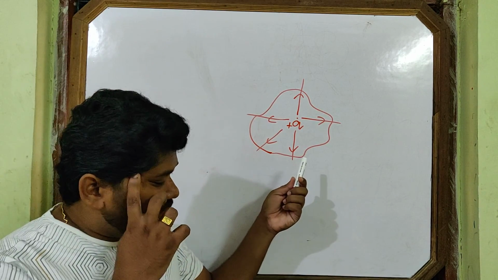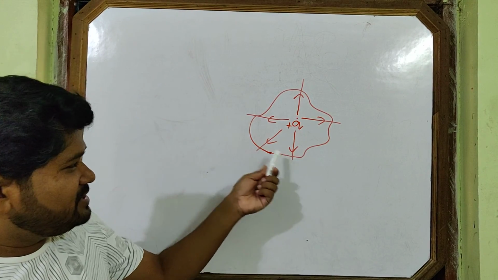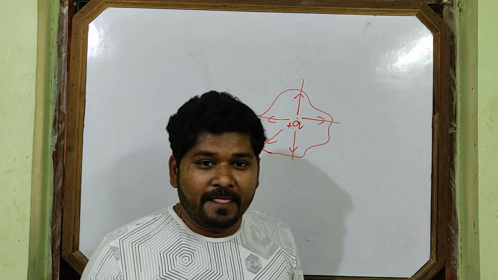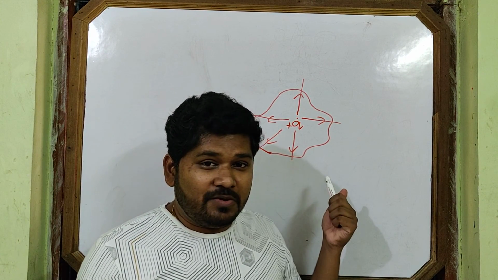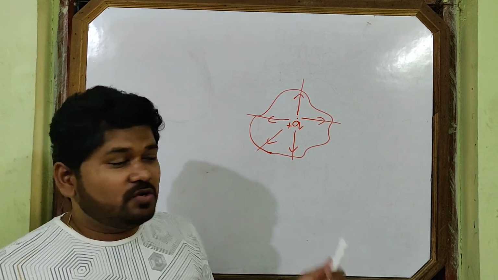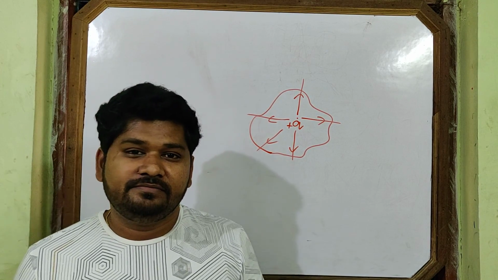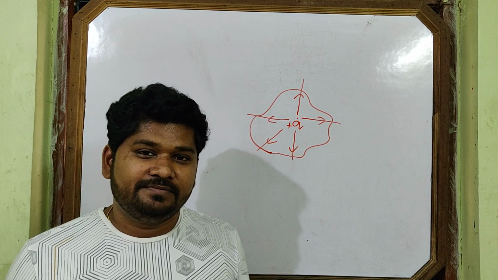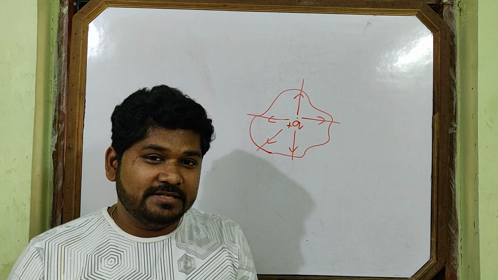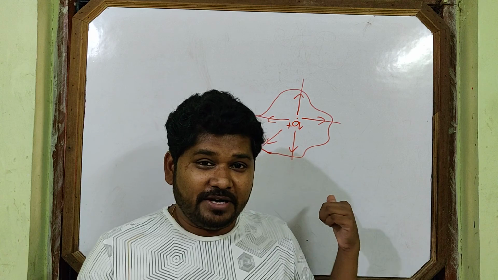Now you see, I am giving one challenge to you. Plus Q is here. This is a surface, an irregular surface. It is not a spherical surface. My question is, can you calculate the flux linked with this surface? It is a closed surface, but an irregular curve. Can you calculate the flux linked with this curved surface? If you want, you can pause the video and try this one.